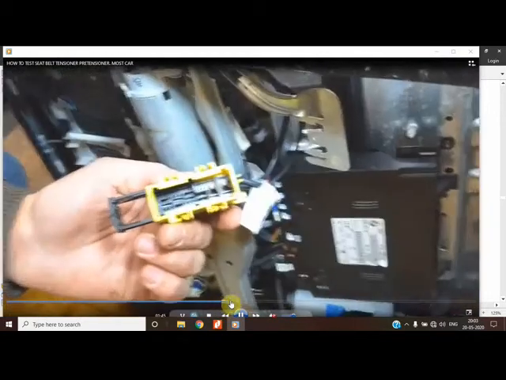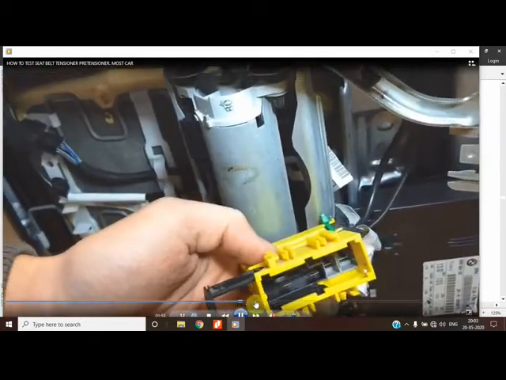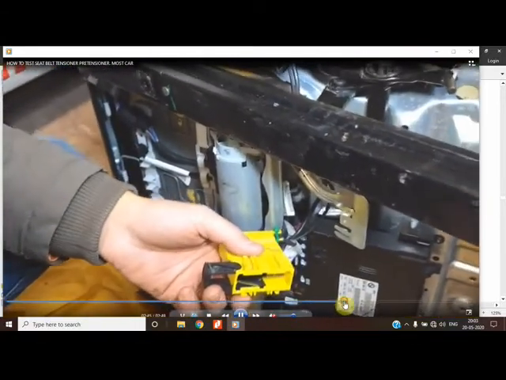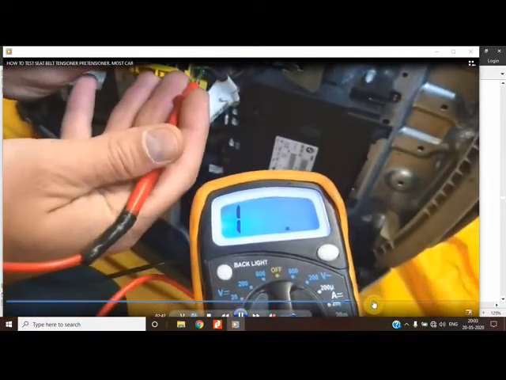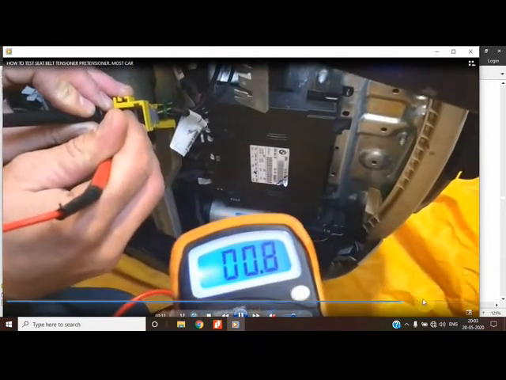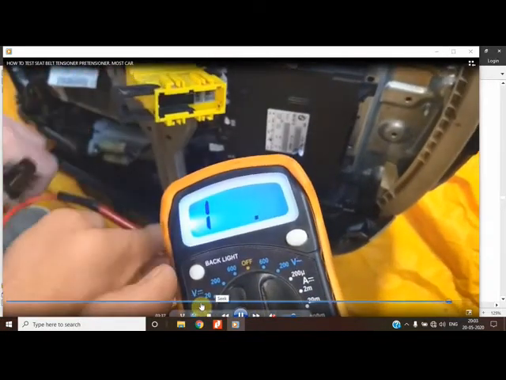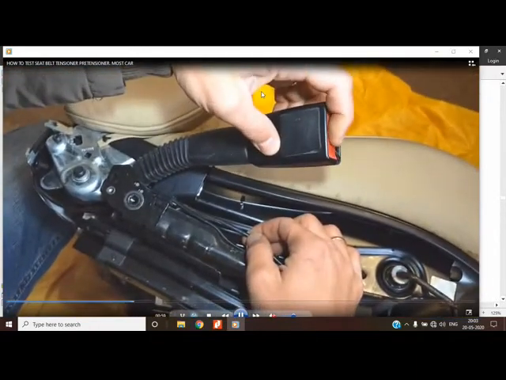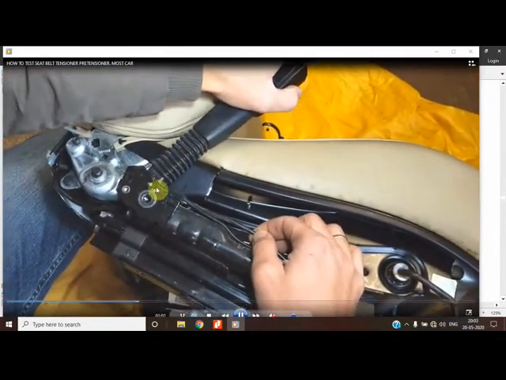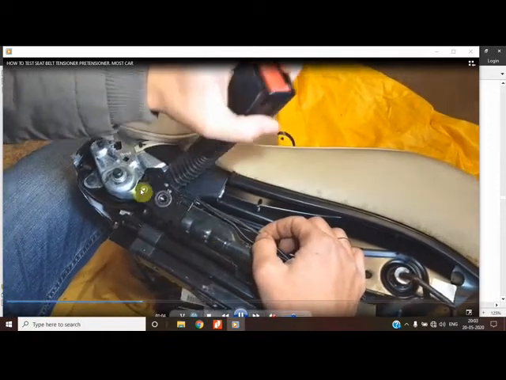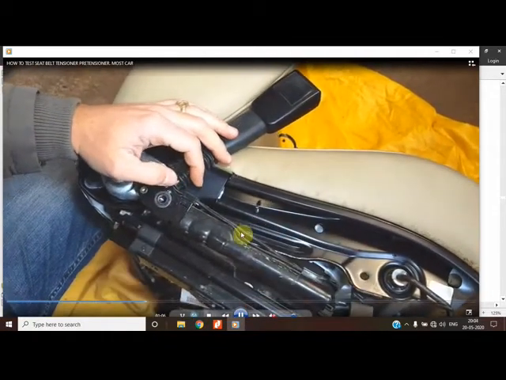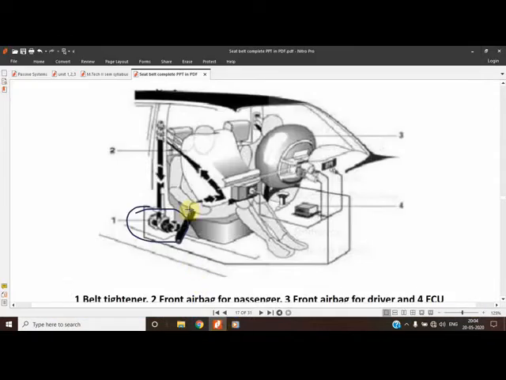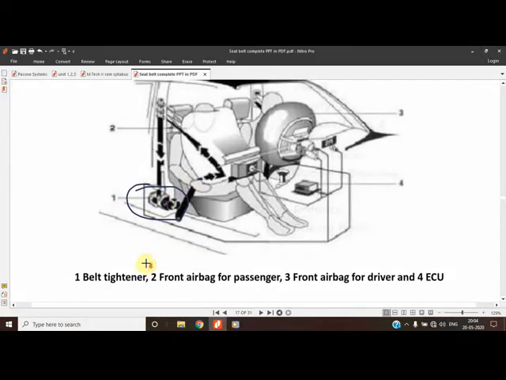It is one-time usable because after the explosion of the gas, the complete assembly has to be removed. The complete assembly is shown also, because he will take it out for testing. You can see the complete assembly in the initial part of the video. This is the complete assembly, this part and this support and these 2 wires. So this is the first part, the belt tightener.